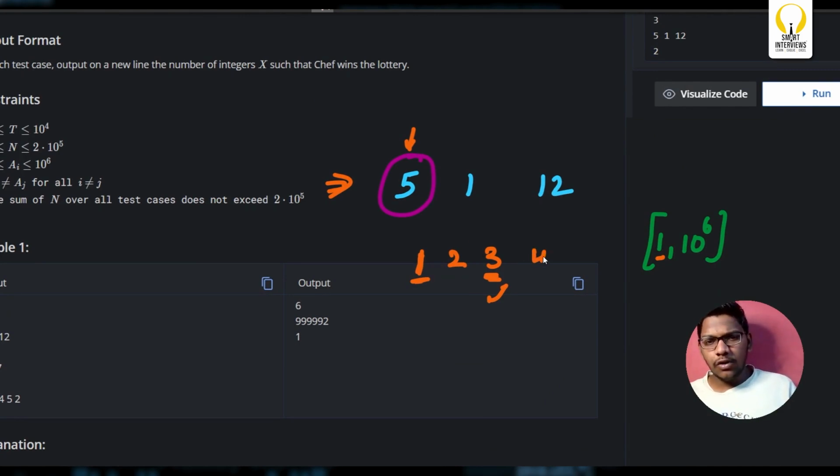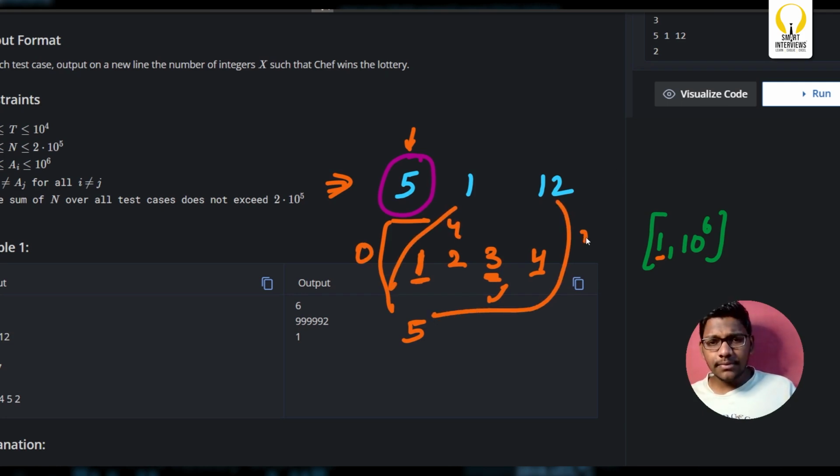For 4, what is the closest number in the array to 4? It is 5. Here there is a single winner: the distance from 4 to 5 is 1, 1 to 4 is 3, and from here to here it is 8. So there exists a single winner and Chef will win. Now for 5, closest is this because distance is 0, distance is 4, distance is 7.